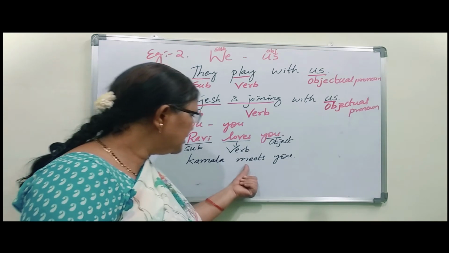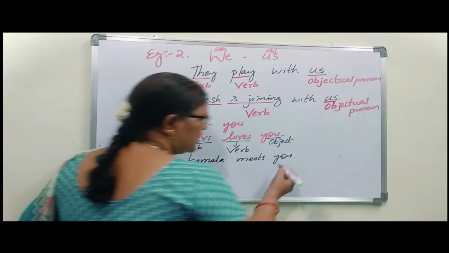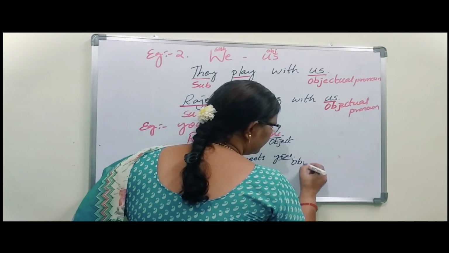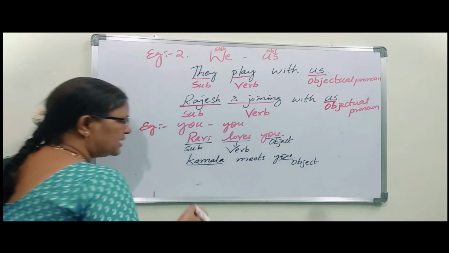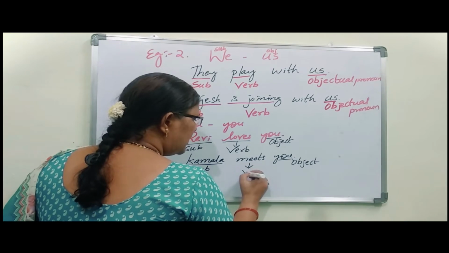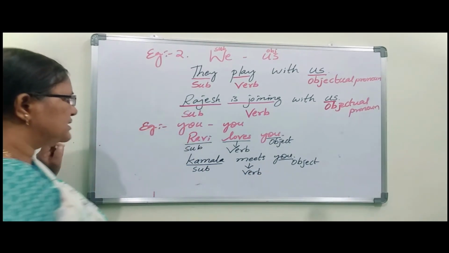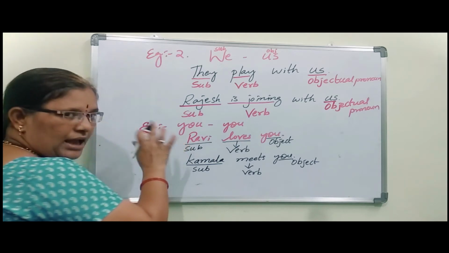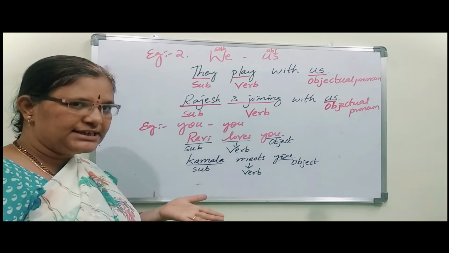So that work is happened on you. That's why you comes under object. Kamala comes under subject. Meets comes under verb. So if the subject is you, if it comes to object place, then it also stands as it is, you only.